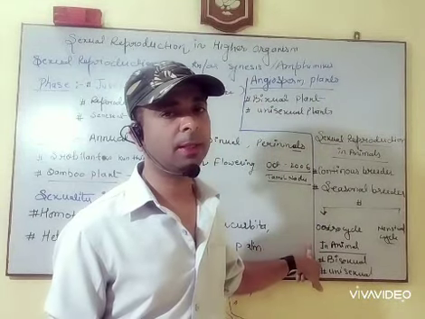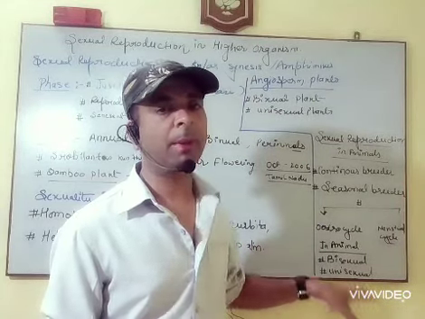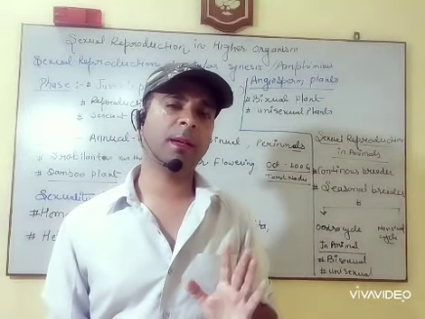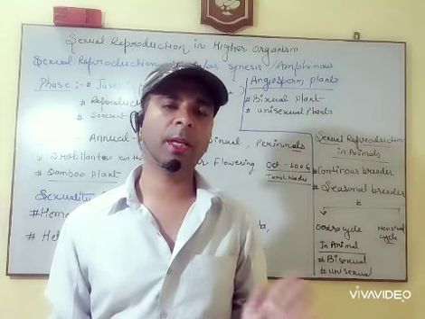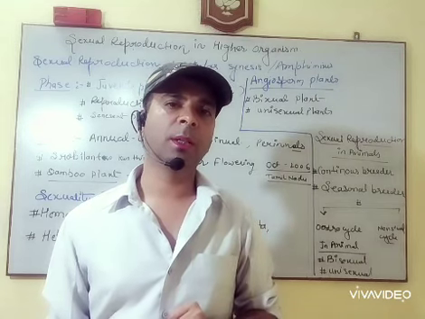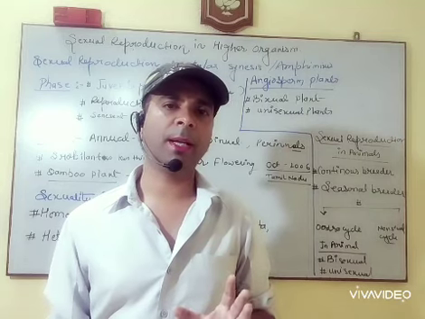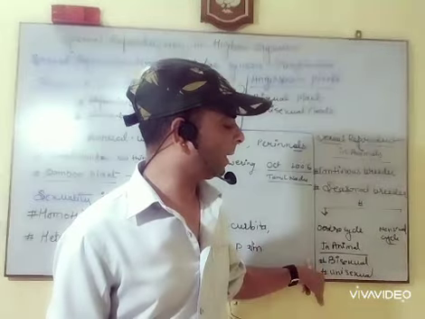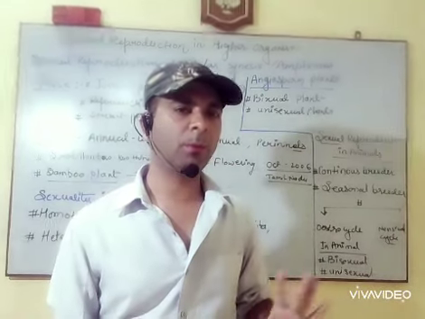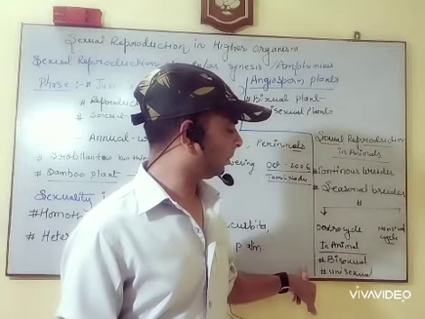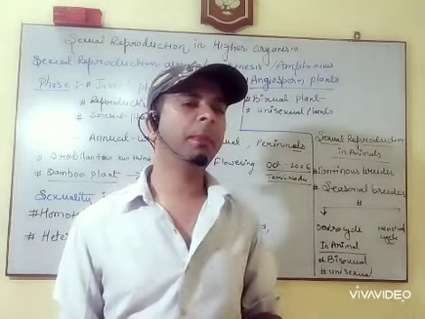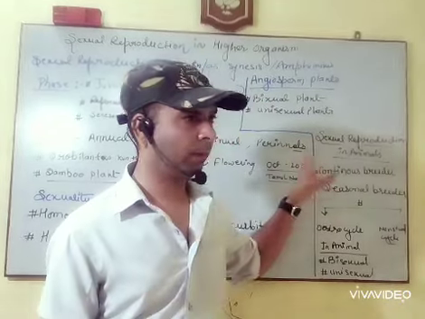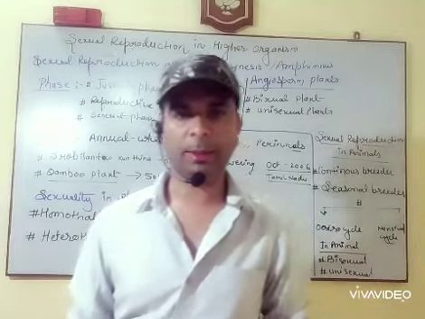In animals, there are also bisexual and unisexual animals. Bisexual animals are those in which the male and females are different. Both the male and female present in the same animal are known as hermaphrodite. And unisexual is when the male and females are separate. Okay, so in general terms, these are what we have to study in animals. Okay, thank you.